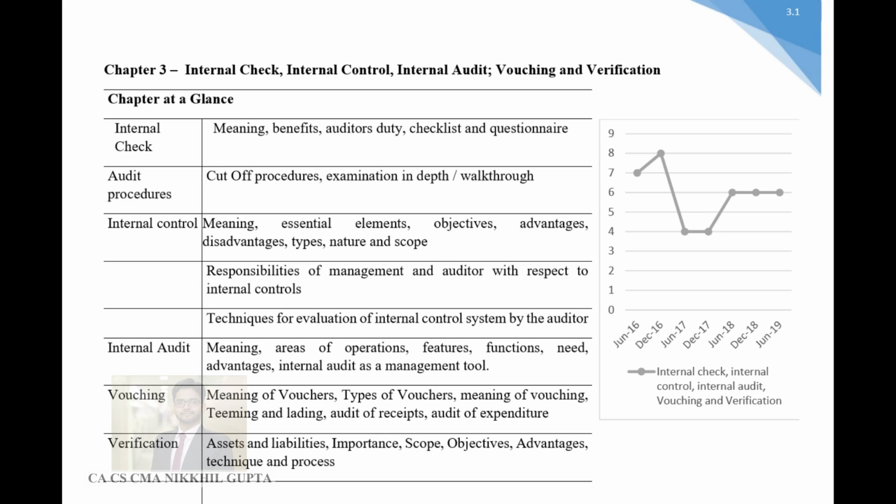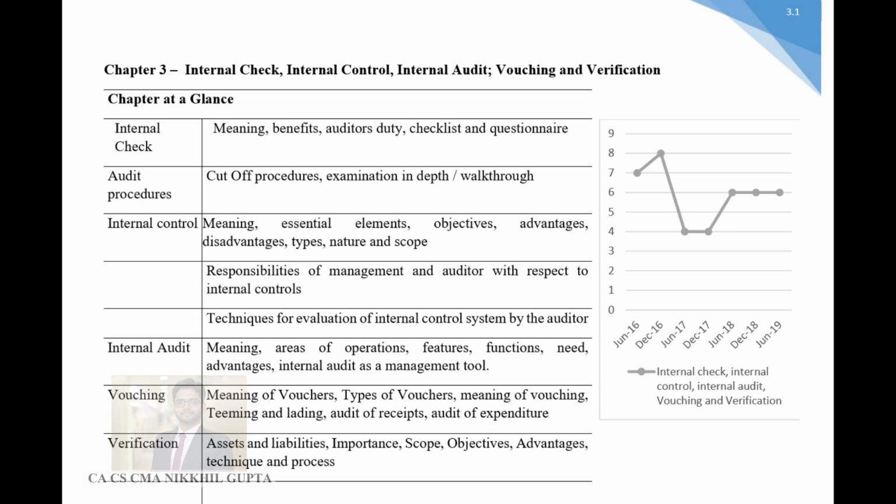I hope you have done part number 1 and 2 pretty well, and you've completed the first 2 chapters. I know that you must have completed all the chapters by now, and this is just a revisionary session in which I'm going to make you go through the entire chapter in a very quick manner and in a very short span of time.